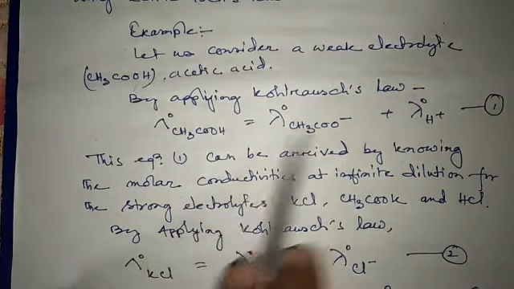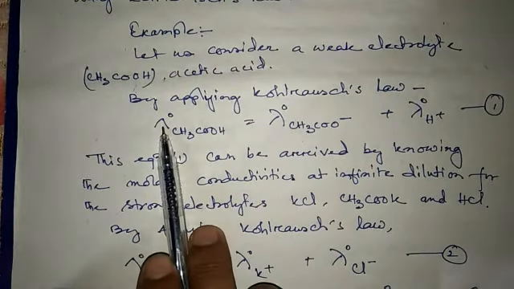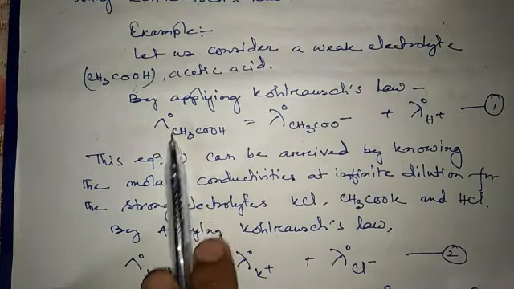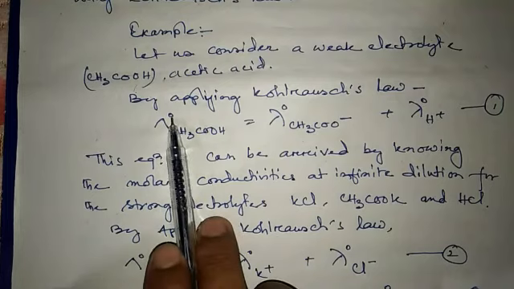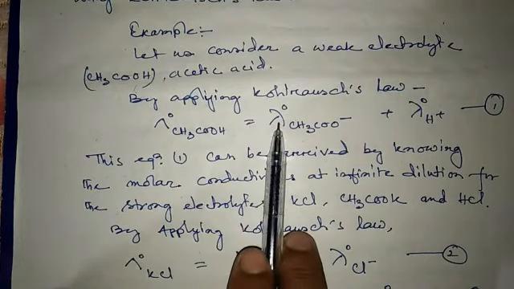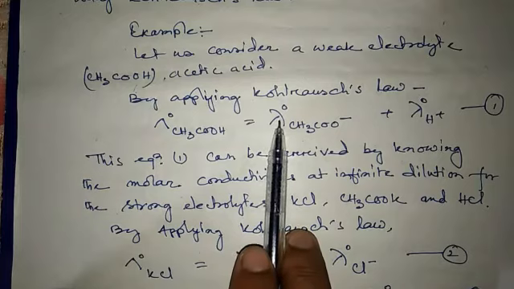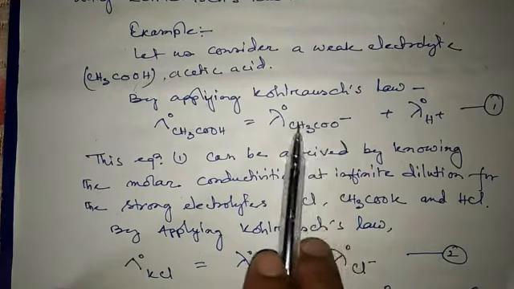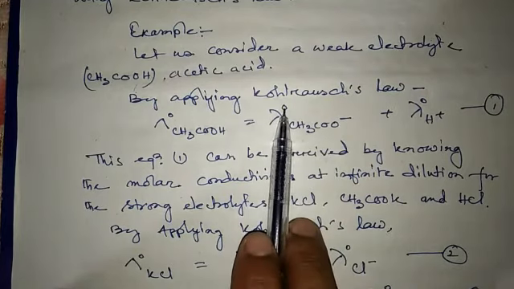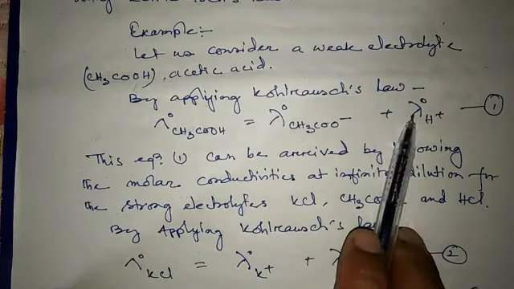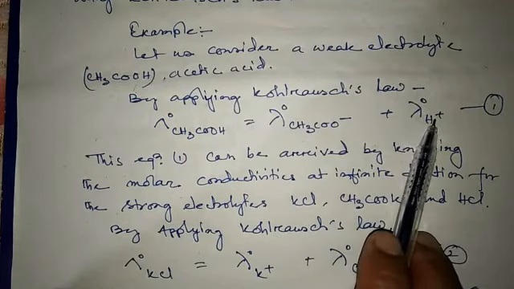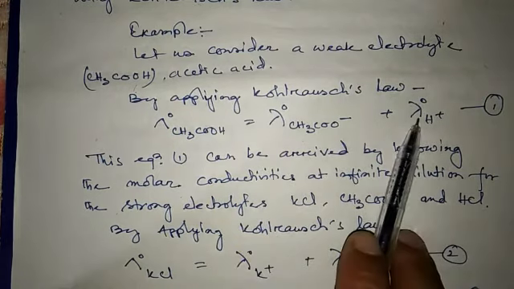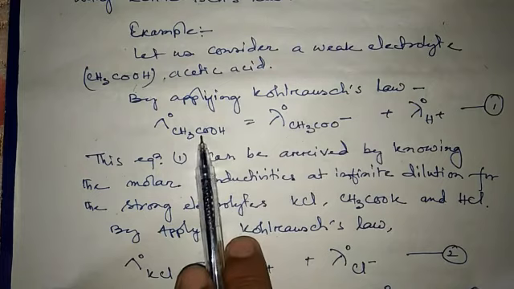So by applying Kohlrausch's law, molar conductivity, this symbol lambda means the molar conductivity of acetic acid at infinite dilution, is equal to ionic conductivity, this is the small letter lambda, which means the ionic conductivity of acetate anion at infinite dilution plus ionic conductivity of hydrogen ion at infinite dilution. This is Kohlrausch's law after applying to the acetic acid.